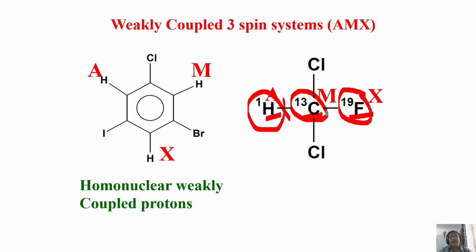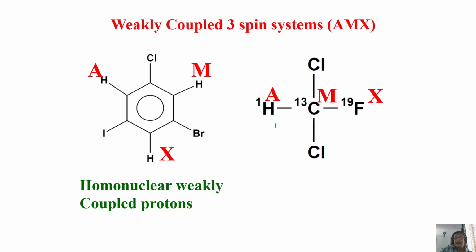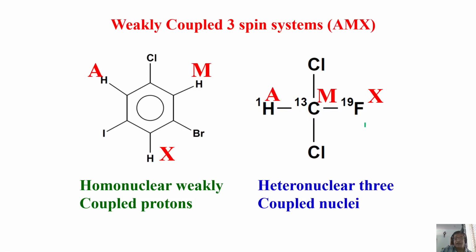I have made it 100% carbon 13. Now what happens? Remember I told you, heteronuclear spin systems are all weakly coupled because chemical shift separations are so large, because the resonating frequencies are far apart. As a consequence, in this case, these three nuclei are weakly coupled heteronuclear AMX.